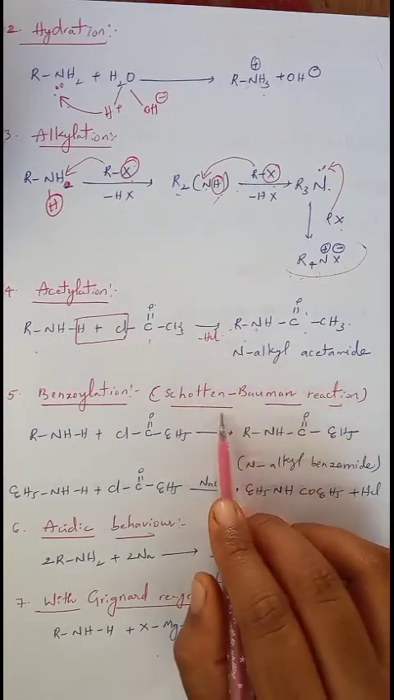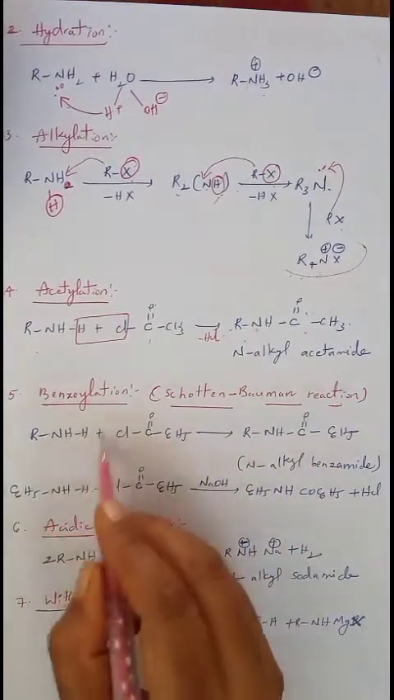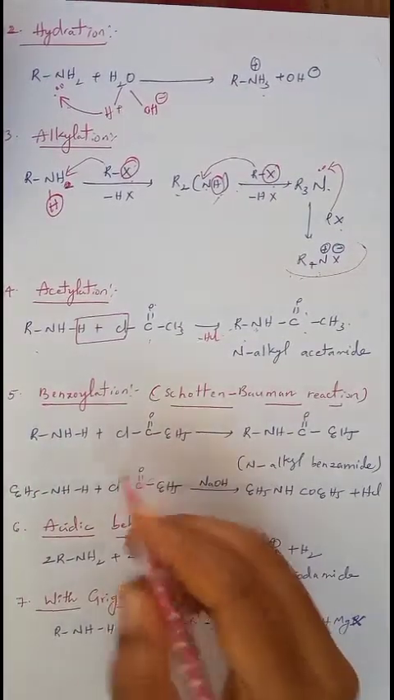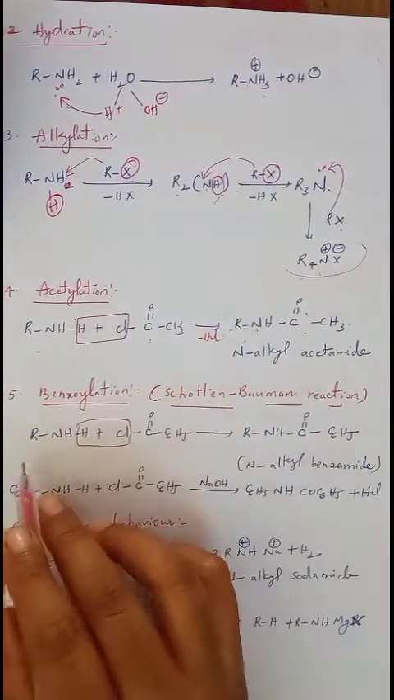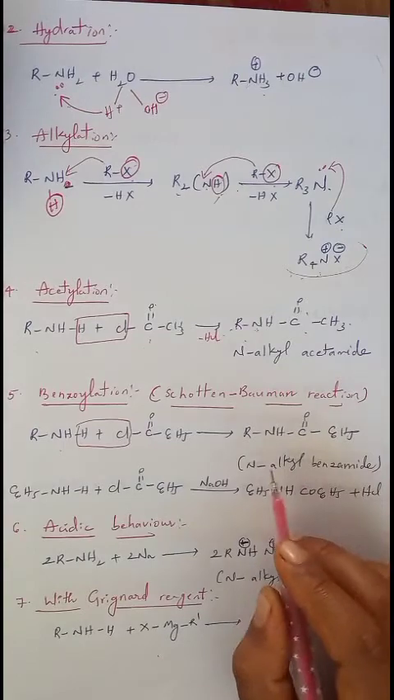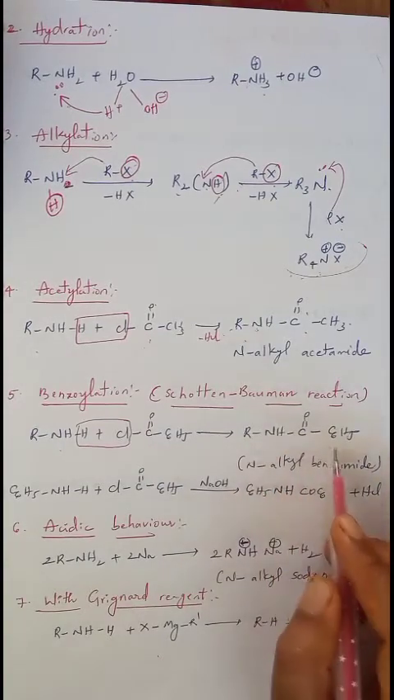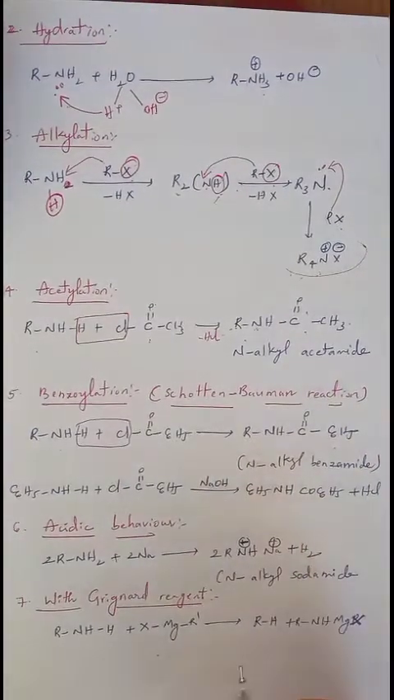This is called Schotten-Baumann reaction. In this Schotten-Baumann reaction, amine reacts with benzoyl chloride. In the same reaction as above, HCl is removed, and RNH is added to COC6H5. Then we will call it N-alkyl benzamide. N-alkyl benzamide is formed.